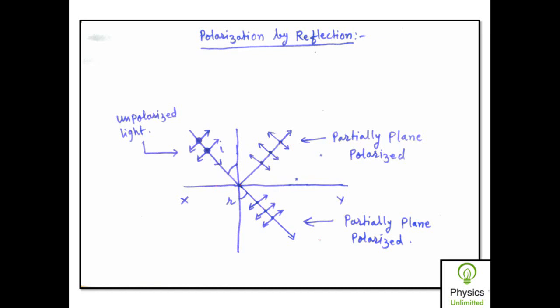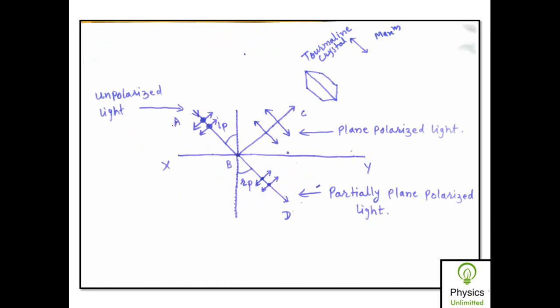But if an unpolarized beam of light is incident on the interface of a transparent surface at some specific angle of incidence, which I have represented as IP, so if the angle of incidence is this specific angle, called the polarizing angle, then it is observed that the reflected beam of light is completely plane polarized and the refracted beam of light is partially plane polarized.